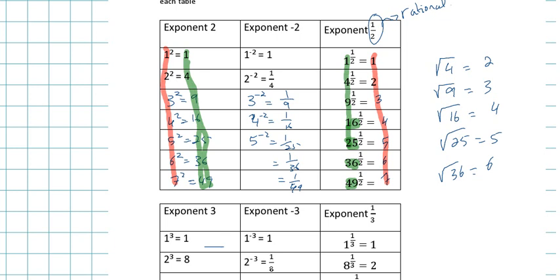So the power of half is the same thing as the square root.